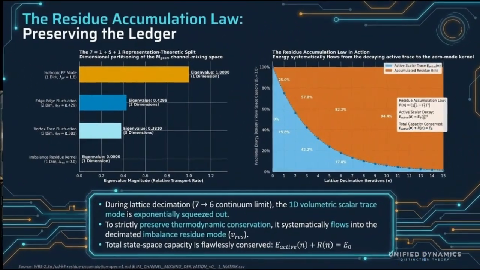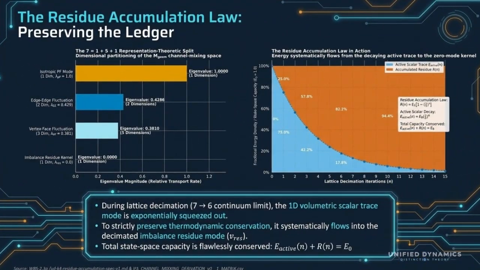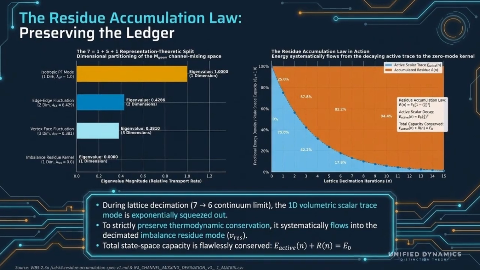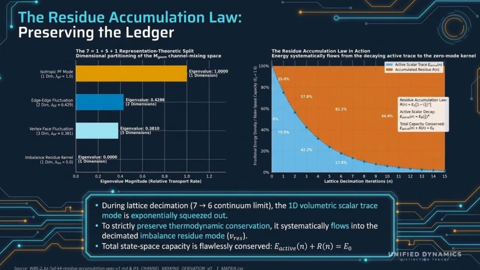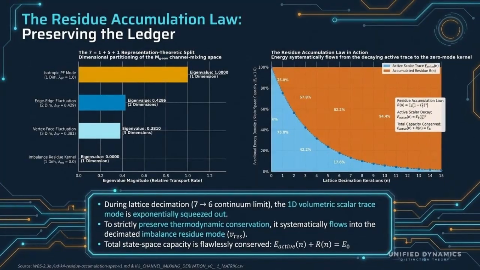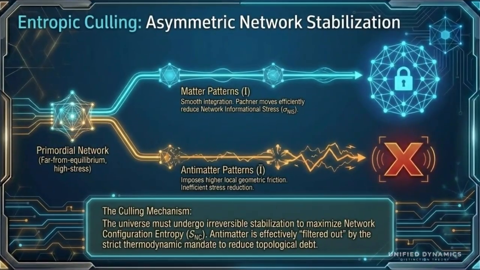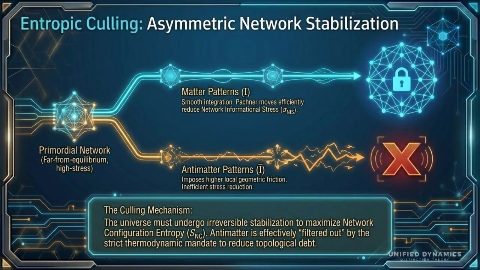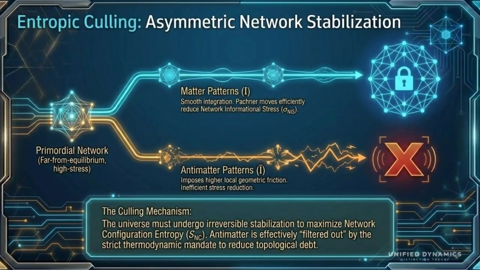The 7-channel split is 1 + 5 + 1: 1 stable mode, 5 active fluctuation modes, and 1 residue kernel. The equation, active energy plus residue equals the original total, means capacity is conserved while active trace decays into stored residue. Matter patterns are shown as integrating smoothly and reducing network stress. Antimatter patterns are shown as higher friction paths. The safe interpretation is not proof of baryogenesis, but a candidate thermodynamic sorting mechanism.